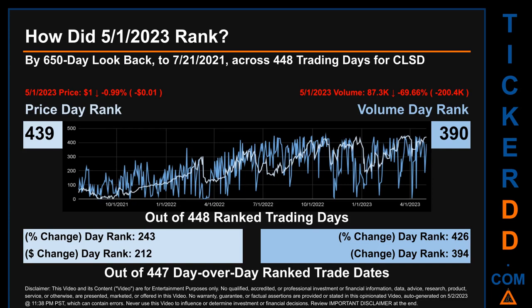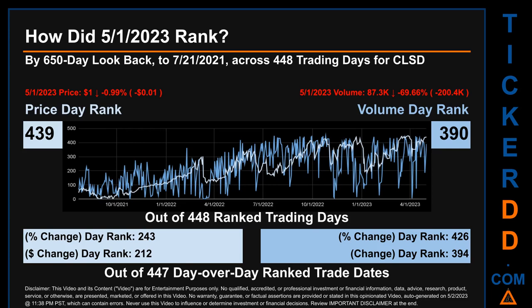Each of the 448 trading days were ranked amongst themselves by highest end-of-day price and volume, with a rank of 1 being the highest and 448 being the lowest ranked day. The line graph overlays price and volume's daily ranking, as shown respectively in light versus dark blue, across those target days' trading days. In this view, essentially the dips are good whereas the spikes are bad.